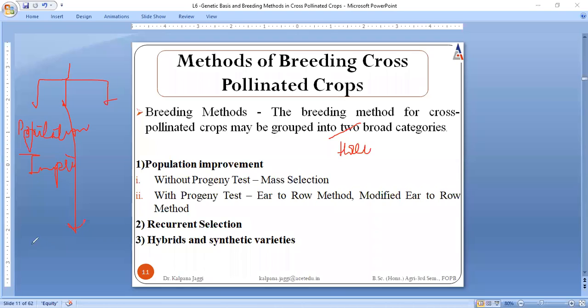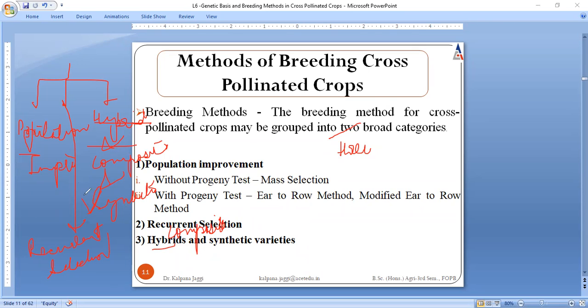Second is we can go for recurrent selection, and third is we can go for the creation of hybrids and synthetic varieties. It is not hybrid, it is composite and synthetic variety. Okay, composite and synthetic. So these are the three broad categories.